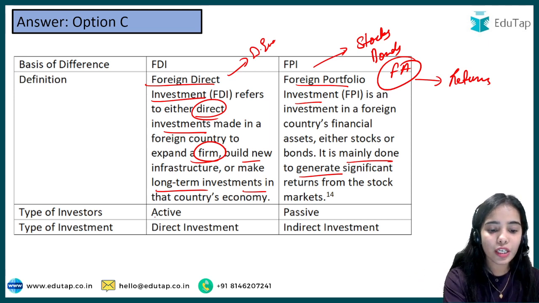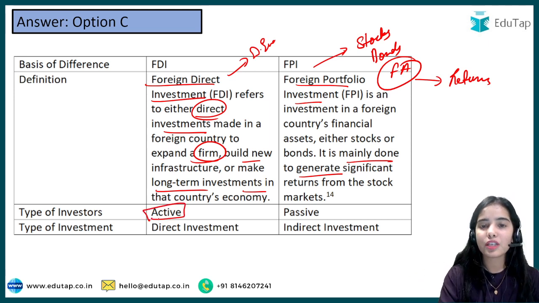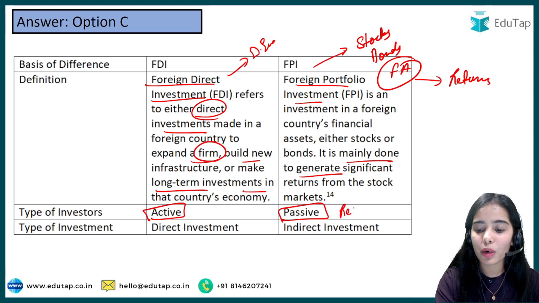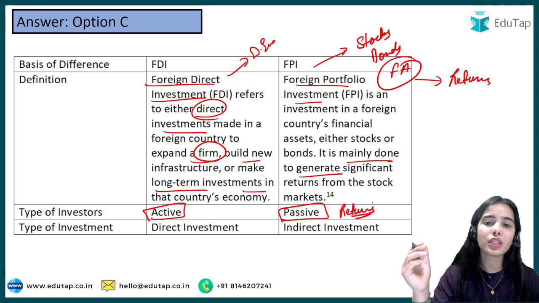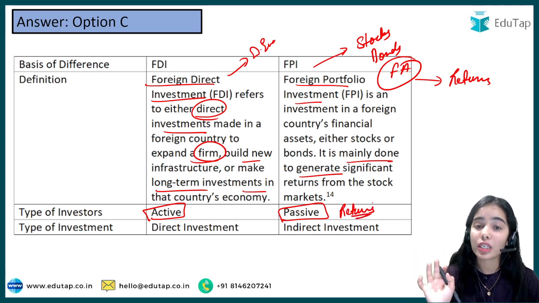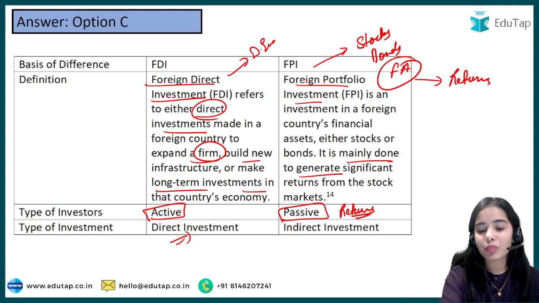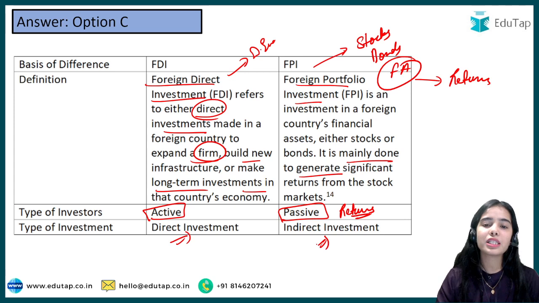Okay, so here you are the active investor, where you also have decision making power. Here you are the passive investor, you only care about the returns. Whatever decision the company is taking, you only care about the returns, that you want the best returns. This type of investment is direct investment, while the foreign portfolio investment is indirect investment.